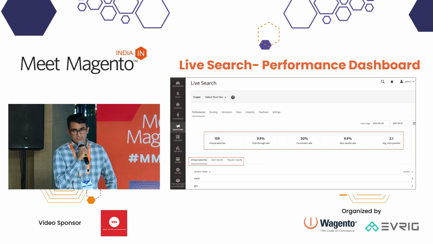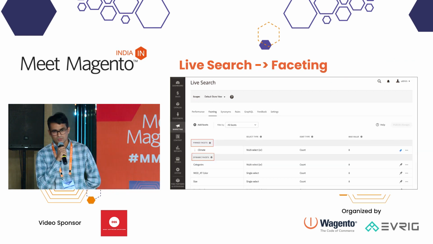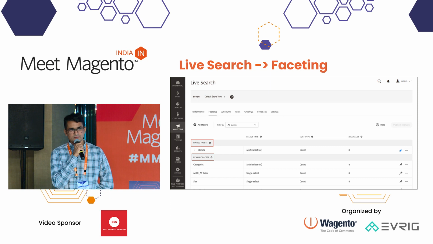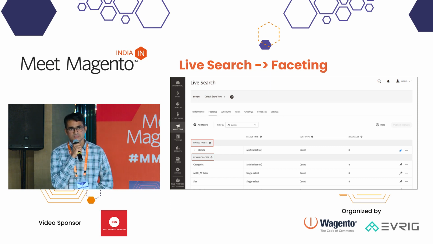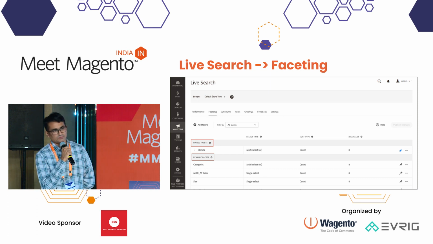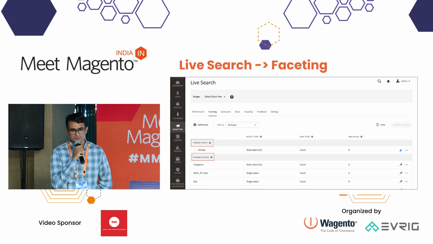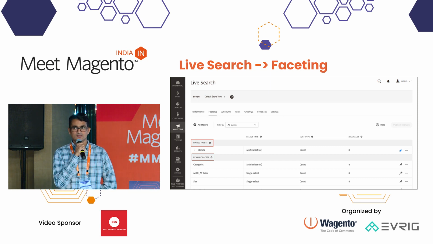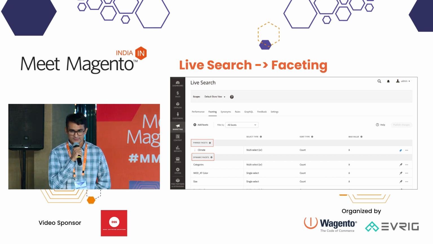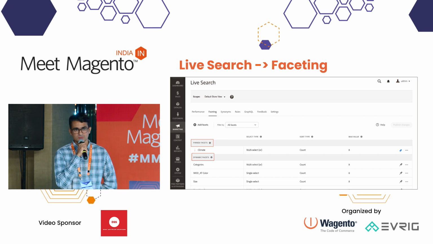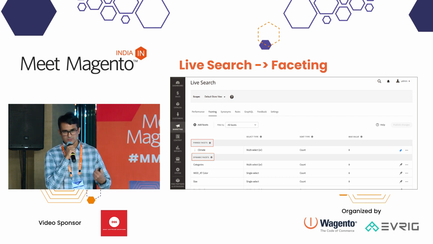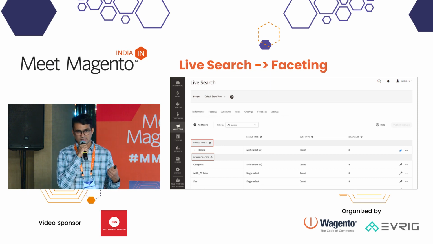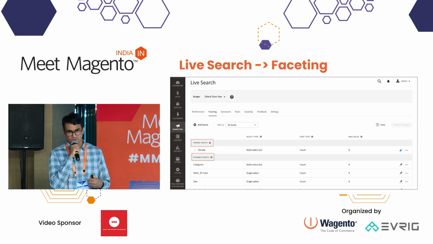Now let me introduce facets. Some people might find this term new, but for understanding purposes consider it similar to a filter, but one step ahead. Facets are a way to add more relevant and specific options to the search result, so when a customer is browsing or searching for products on your website, they can quickly find what they want.